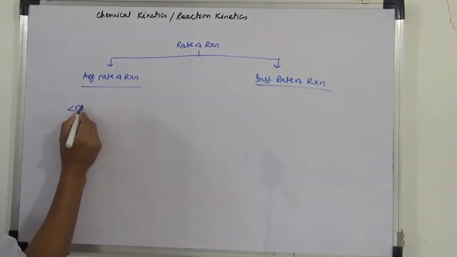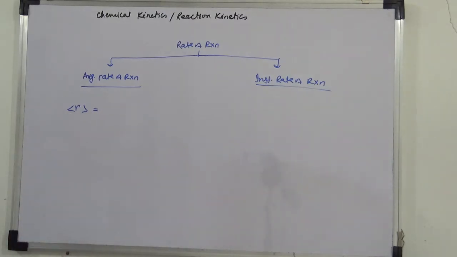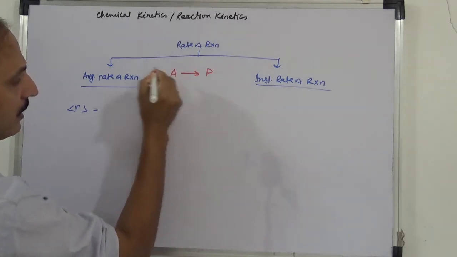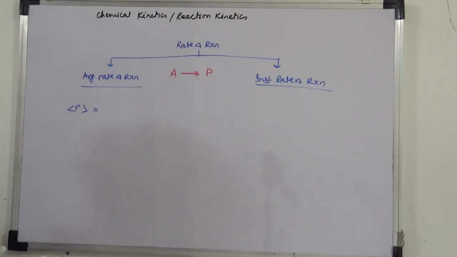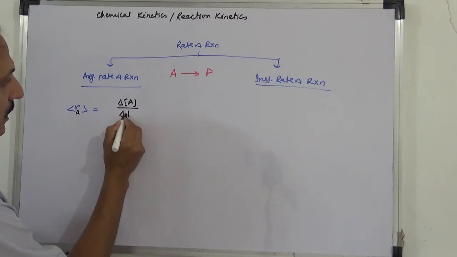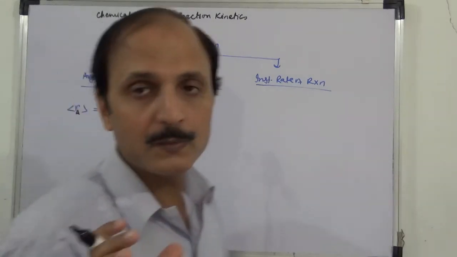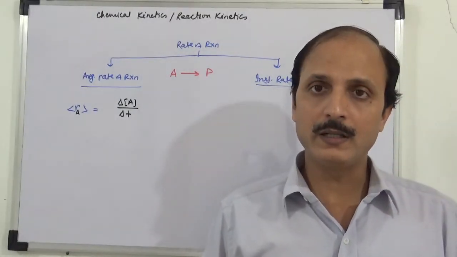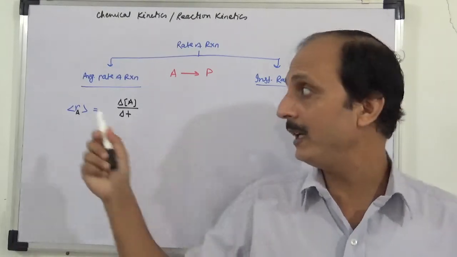Average rate will represent by this, again याद होगा जो हमने physics में किया था, the same way. Okay, here let's say here we have reactant giving me the product. Let's say if I take again reaction, and the reaction is A is giving me product, A is my reactant. So average rate of reaction with respect to A will be what? Delta concentration A by delta t, means average means एक large time span में concentration of A कितने से change हुआ, that is average rate of reaction with respect to A.